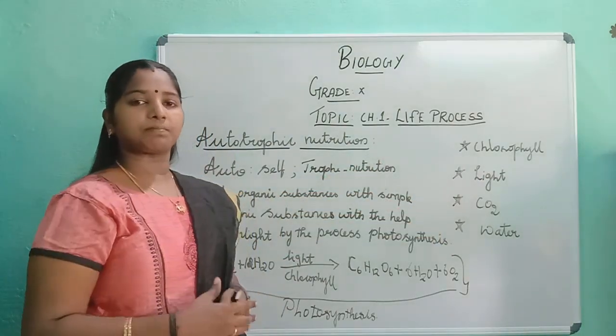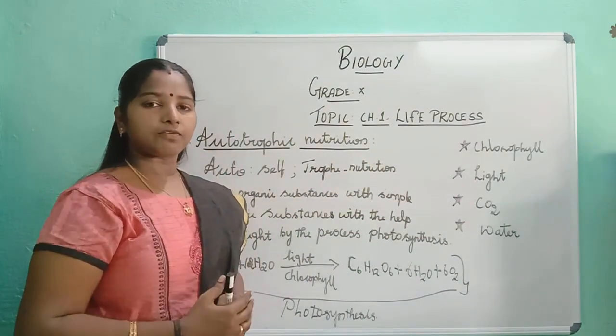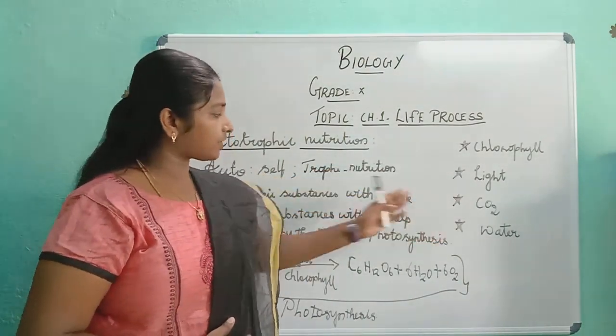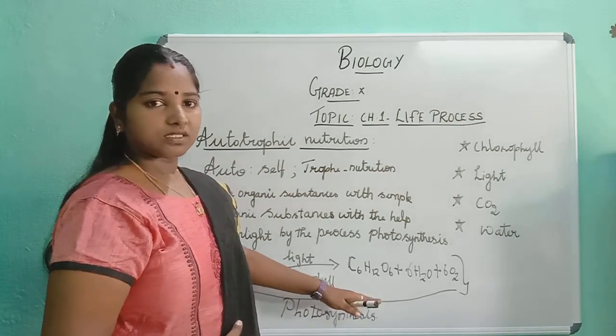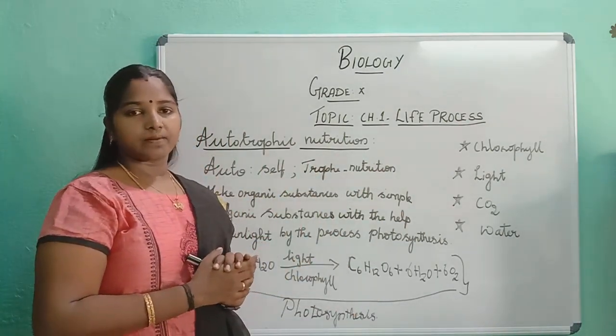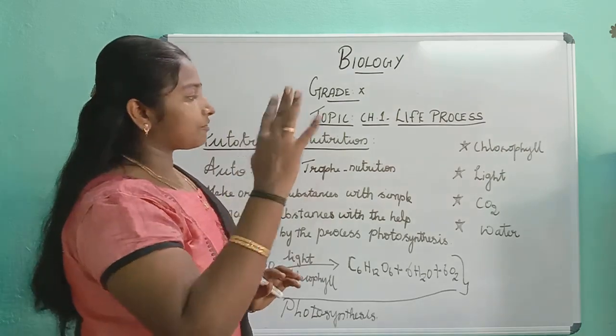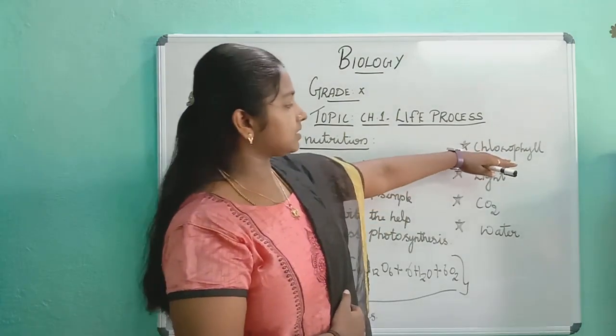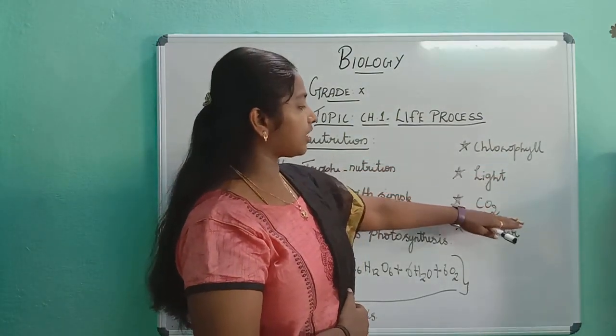You consider yourself as a plant, okay? So you are going to prepare a food. With the help of these 4 ingredients, you can make glucose. Am I right? So this is what autotrophic nutrition is. Understood? Only 4 conditions are required: chlorophyll, light, carbon dioxide, water.